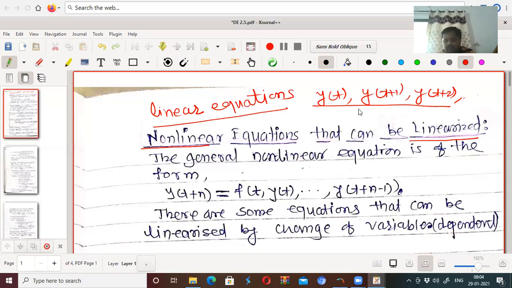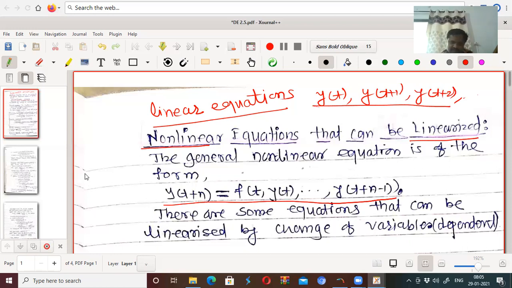So the general nonlinear equation is of this type: yt plus n equal to f of t, yt up to yt plus n minus 1. That is a function of t and yt plus 1 up to yt plus n minus 1.